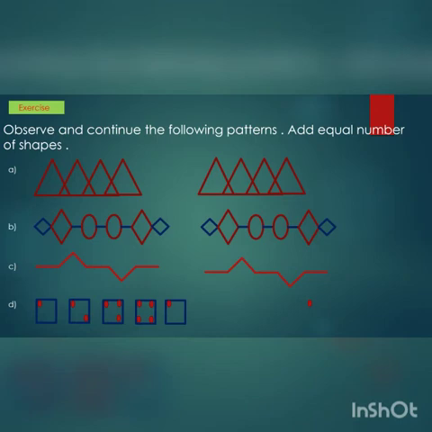Then D1, which figure is it? It is a square, right? In the square, dots are there, so the same dots we have to draw. First draw one square, then put one small point there. Then second, how many dots? 1, 2, correct? Third square, how many dots? 1, 2 and 3. Fourth one, already one dot is there, 1, 2, 3 and 4. Last one is a square with one dot in it. Understood? Let's go for the next one.